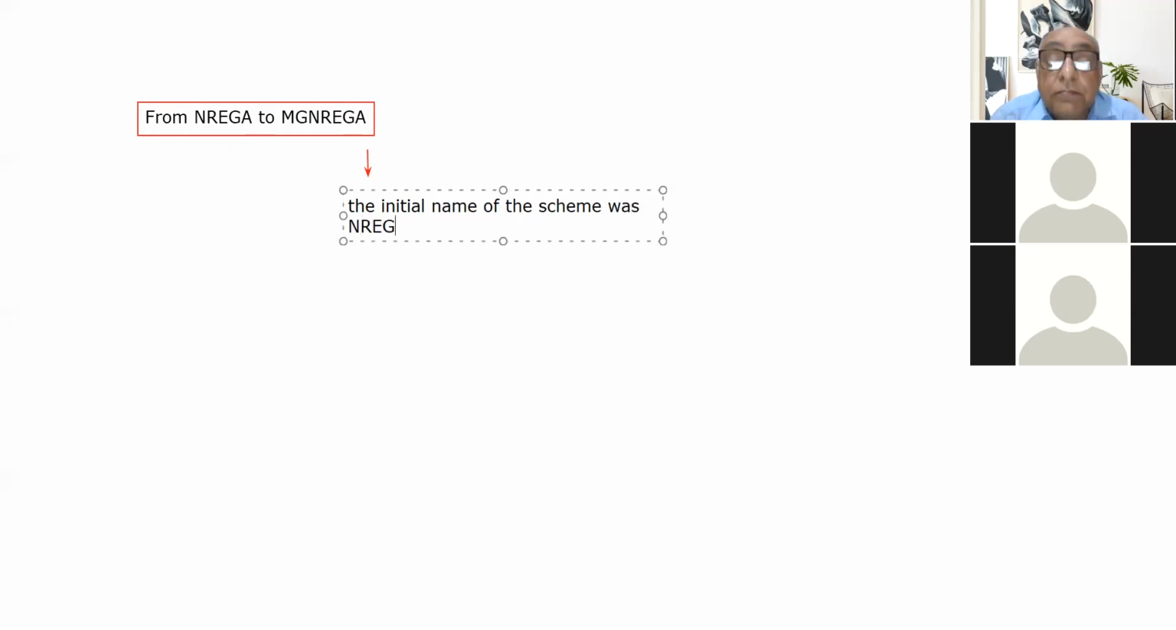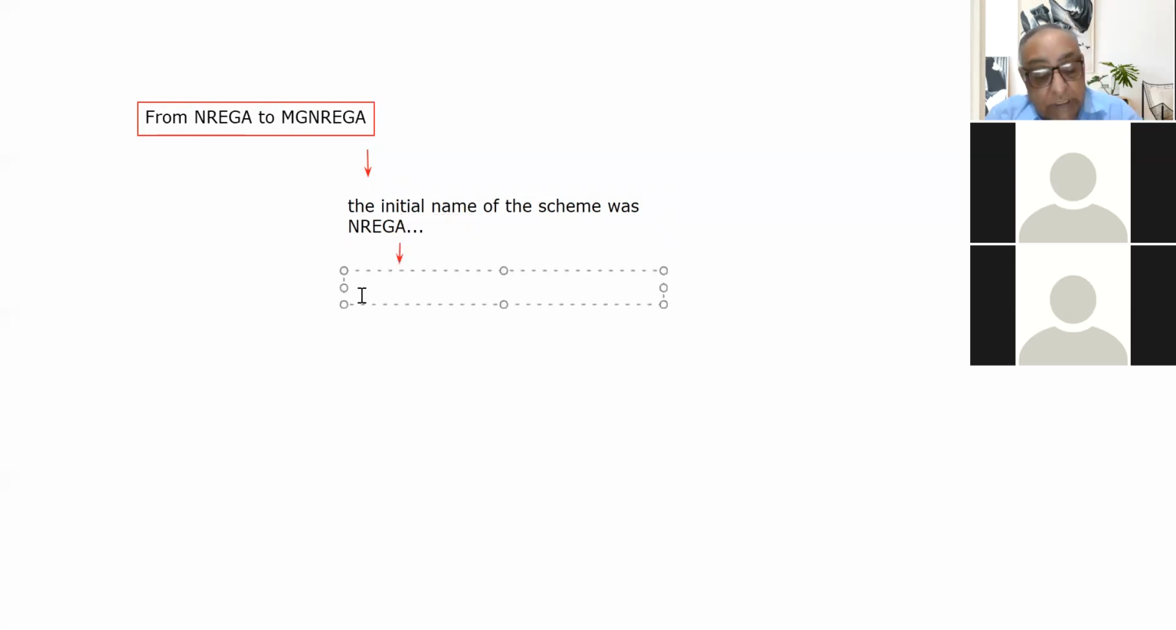It was NREGA, right? The act which was initially passed was also the NREGA Act, the National Rural Employment Guarantee Act, right? But the scheme was renamed with effect from October 2, 2009.